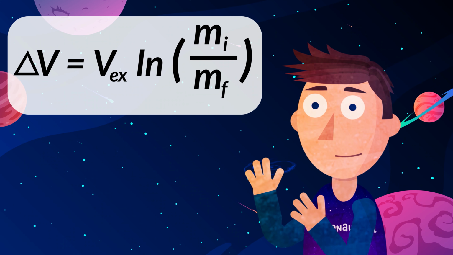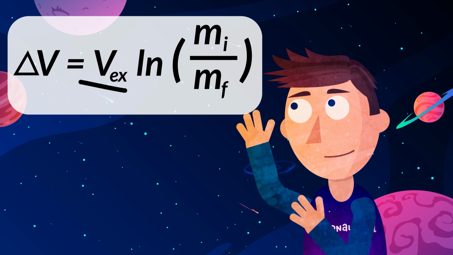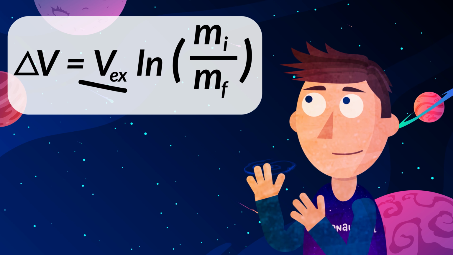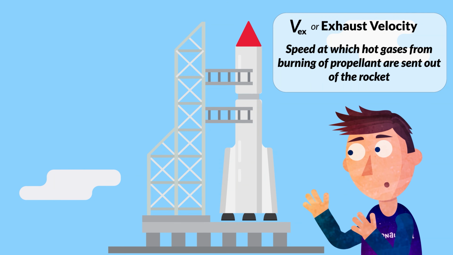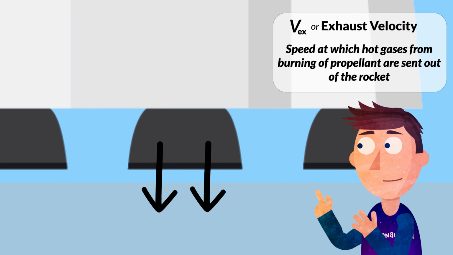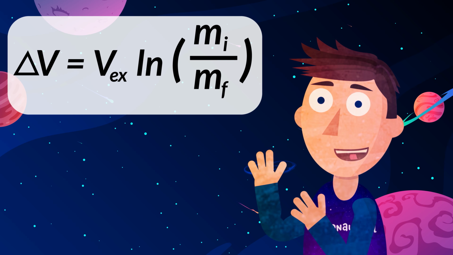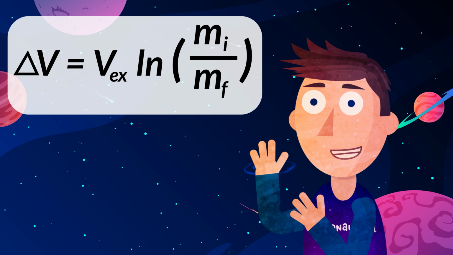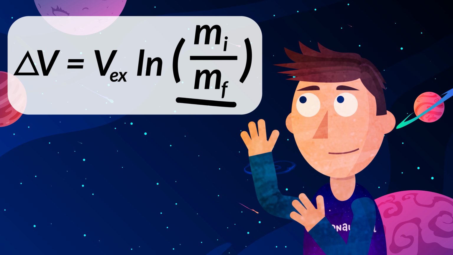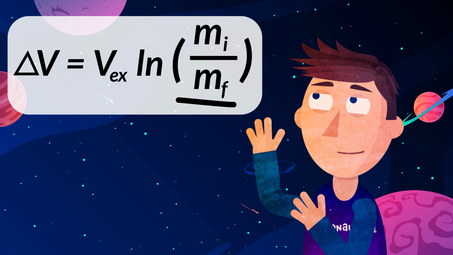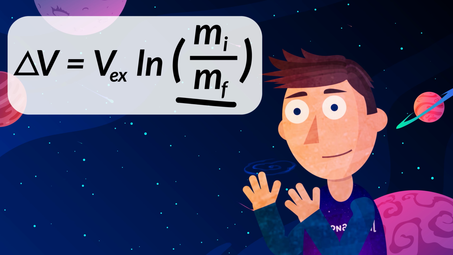Now, moving on to the right hand side of the equation, this symbol represents the exhaust velocity of the propellant that is shot out of the rocket. Let's go back to the example of our rocket here, and now the exhaust velocity is the speed at which the propellant is burnt and shot out of the engine nozzle. The next term in this equation involves a mathematical function known as the natural log, and these two terms here are the initial mass and the final mass. Let's look at what these two are on our example rocket.